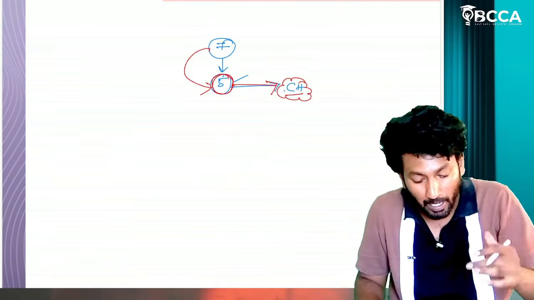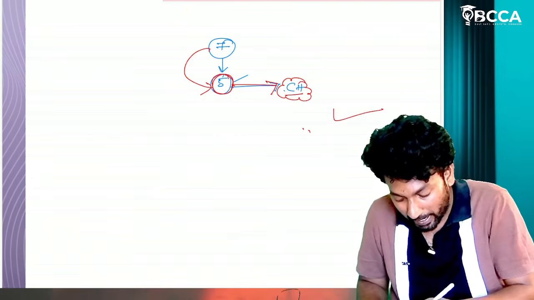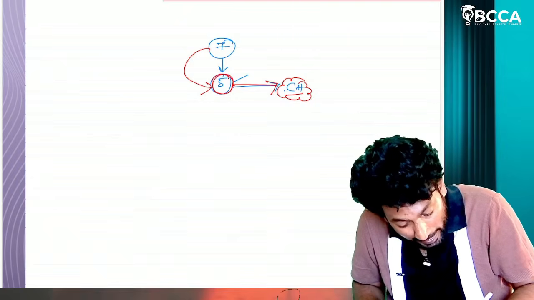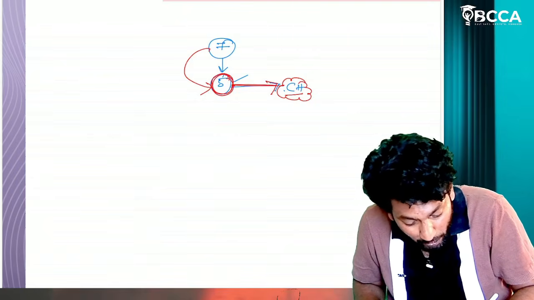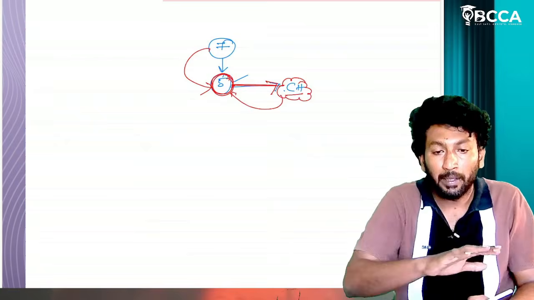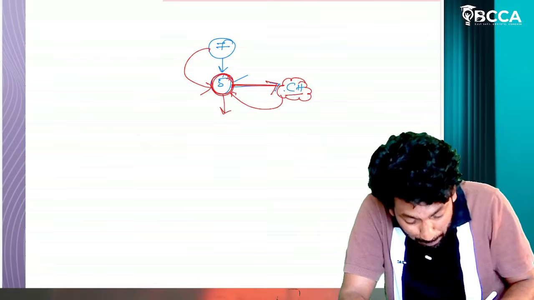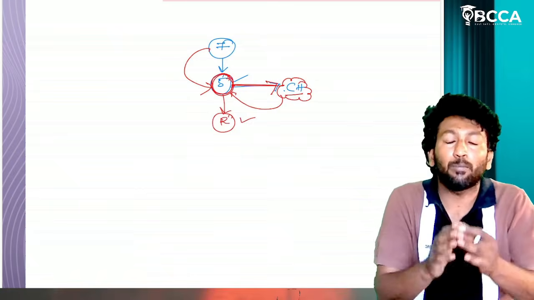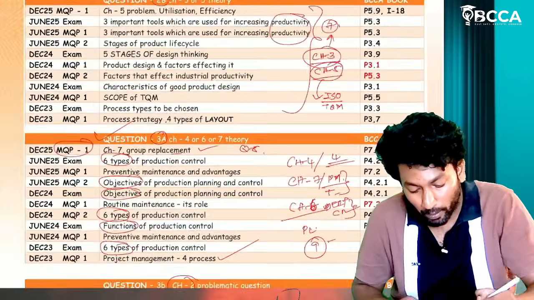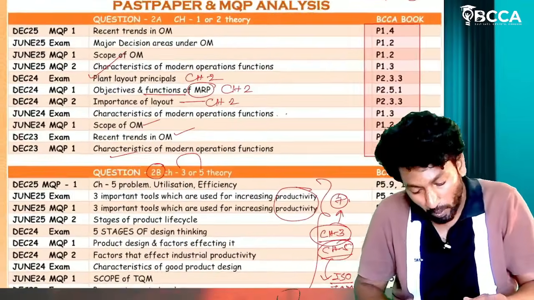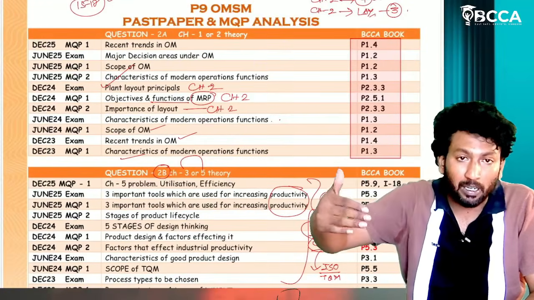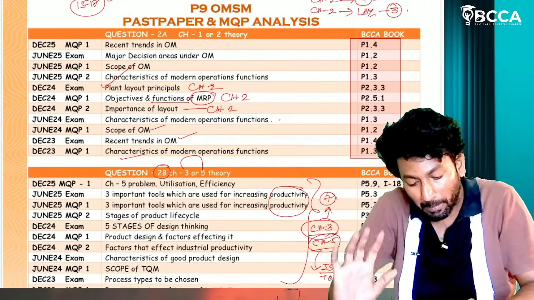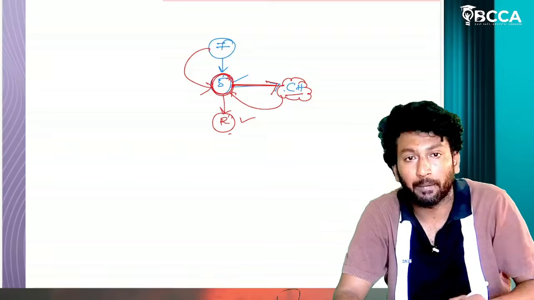What you have to do is identify the chapters with which you can write 5 questions. In each chapter, I am going to give a list of the most important repeated concepts and questions. This analysis is from the past attempts and MQPs. These questions you have to prepare.